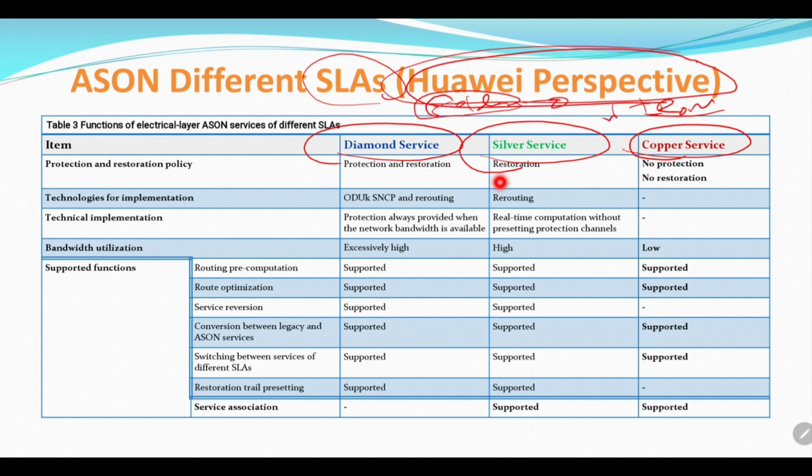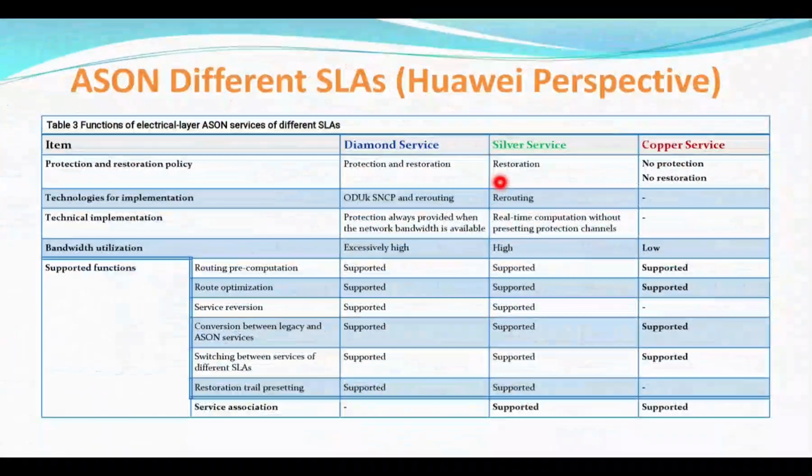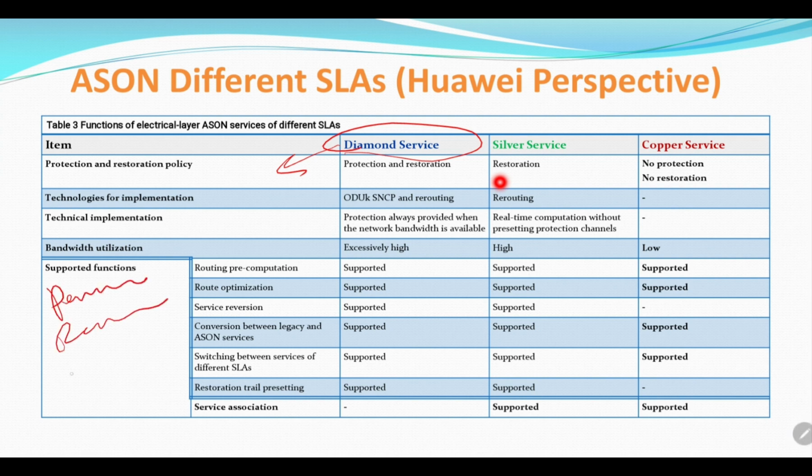But from the Huawei perspective, in DWDM network, we have just 3 types of quality of services for diamond. The first one, permanent. Second one, rerouting. Third one, non-rerouting. For the permanent one, we have one main link and a backup pre-calculated route.